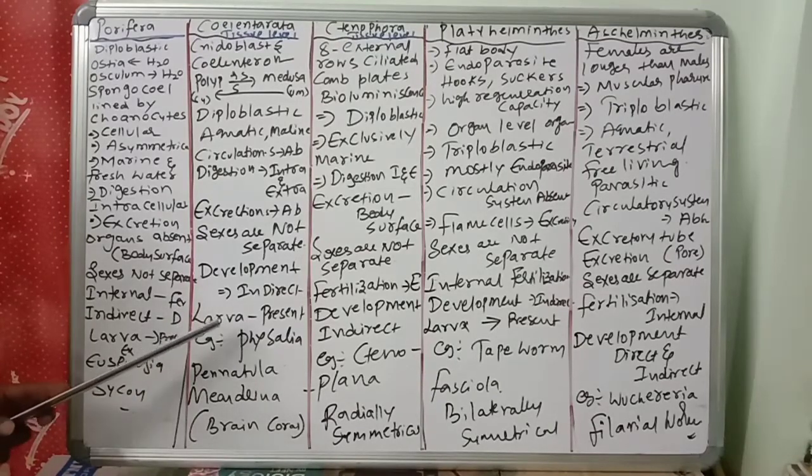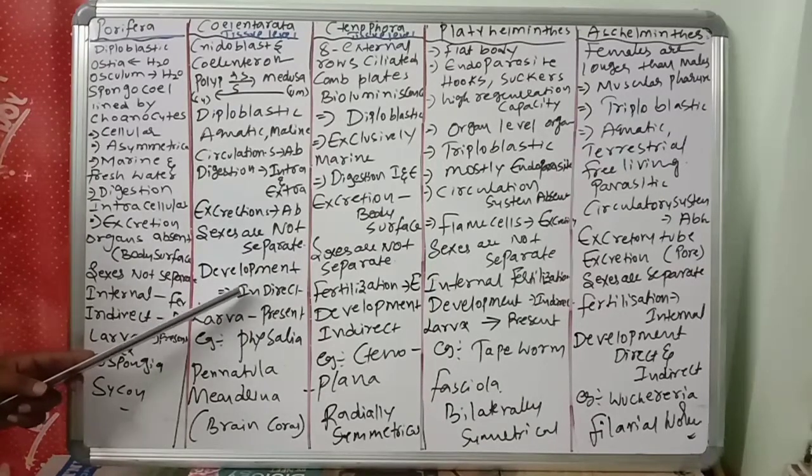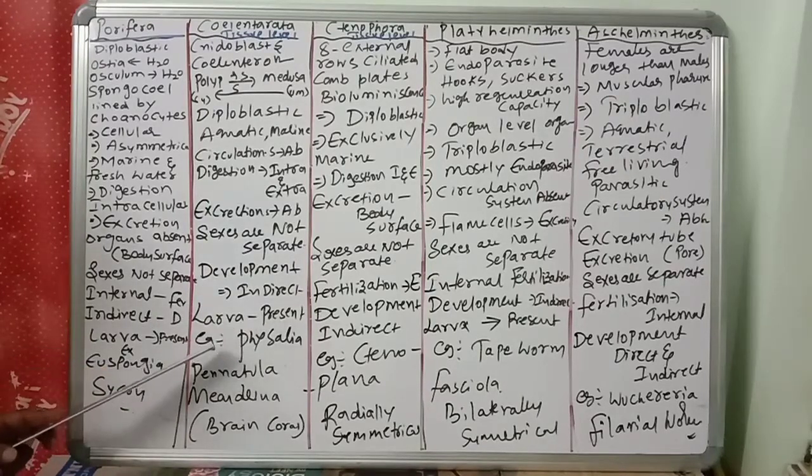Development is indirect, because when the larval form is there, the life cycle development is indirect. Larva form is present. Examples of Coelenterata are Physalia, called the Portuguese man of war, Pennatula, the sea pen, and Meandrina, the brain coral.